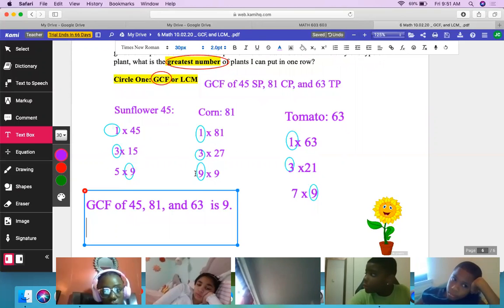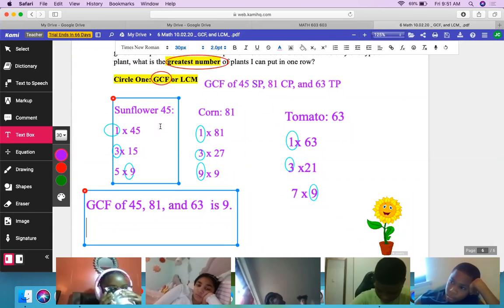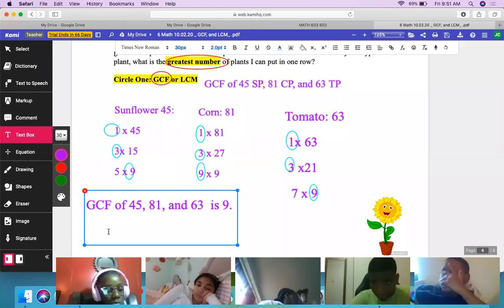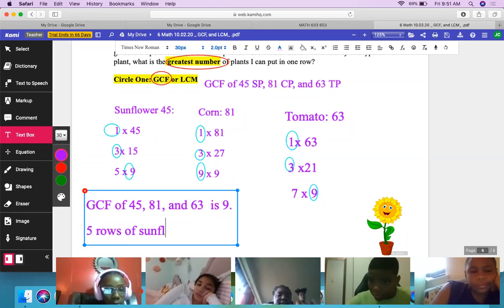Okay. So if we have 9 sunflowers, and we need to get to 45, Justin, look right on your factors. 9 times what is 45? 5. So we need 5 rows of sunflower plants, right? Everyone see how we got that so far?